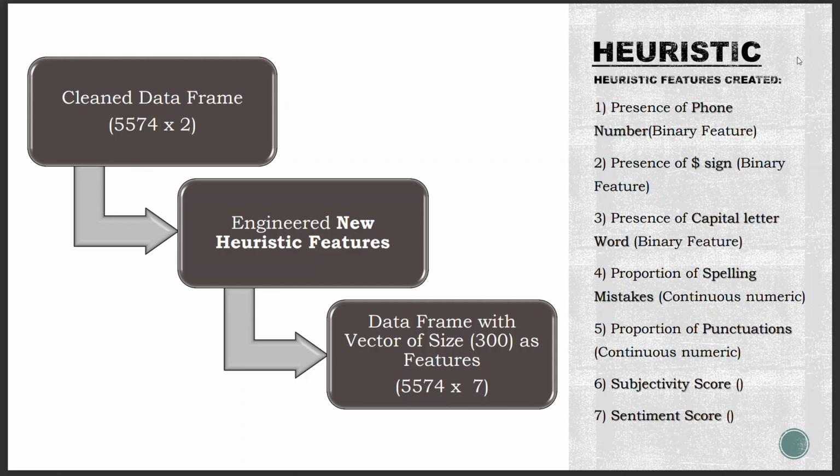Next, proportion of spelling mistakes and proportion of punctuations. The higher the proportion, the more likely it is a spam message. Then using the TextBlob library, we found the subjectivity score of each message. The more subjective the message is, the more likely it is to be spam. Then using the VADER library, we found the sentiment score of each message. We created these 7 features and applied them in the model.